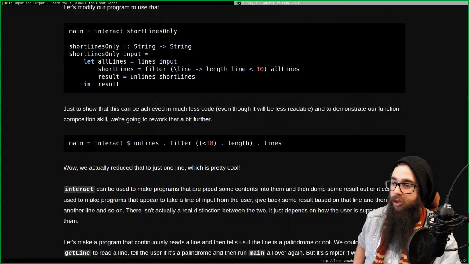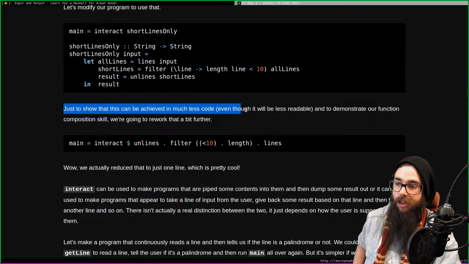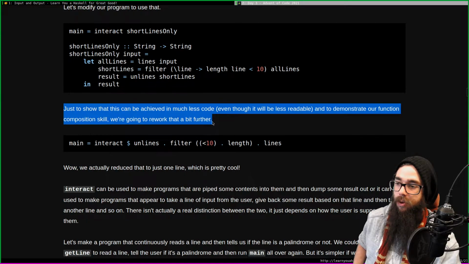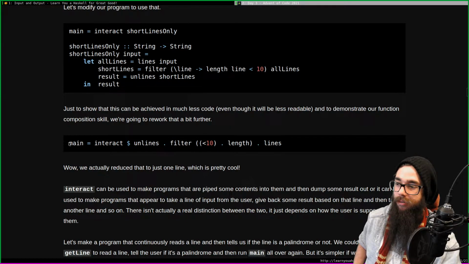Right. Just to show that this can be achieved in much less code, even though it will be less readable, and demonstrate our function composition skill, we're going to rework that a bit further. Main interact unlines filter. That's the right, those two, right?